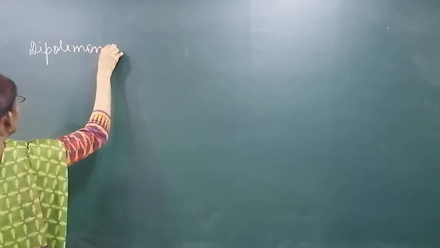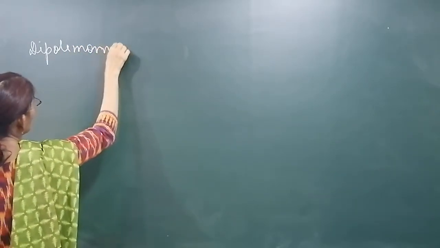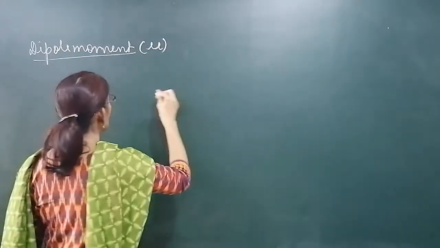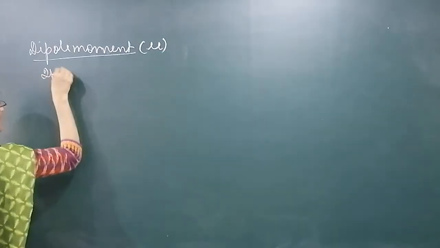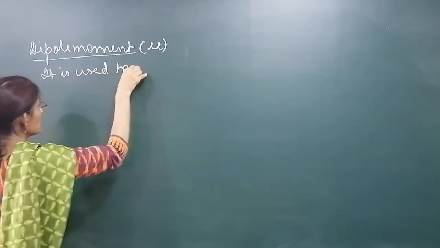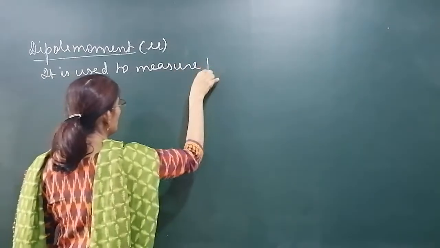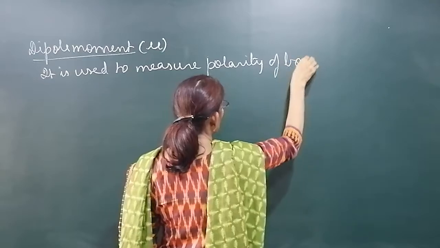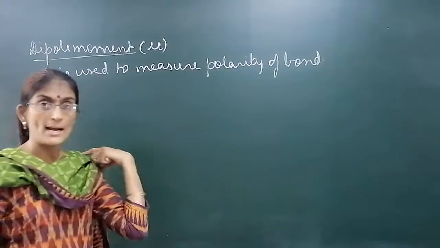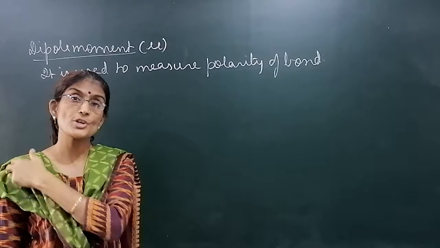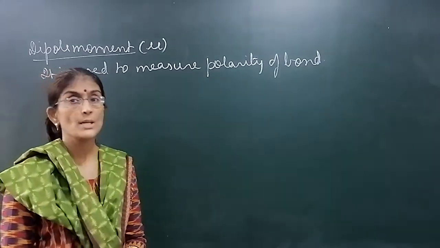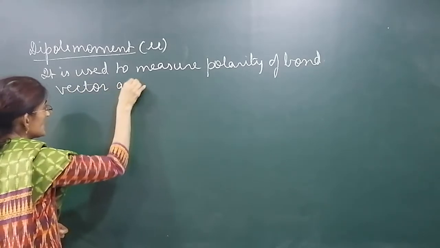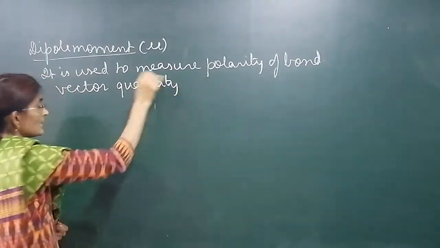Dipole moment is a physical quantity denoted by mu. It is used to measure polarity of bond. कोई भी कोवेलेंट बॉन्ड कितना पोलर है, उसमें कितनी पोलैरिटी है, that is measured by dipole moment. It is a vector quantity. डायरेक्शन पे डिपेंड करता है. फिजिकल क्वांटिटी है, वेक्टर प्रॉपर्टी है, it is vector quantity.